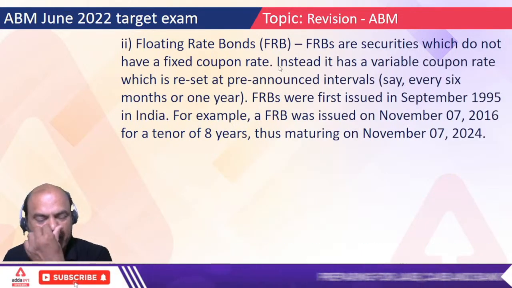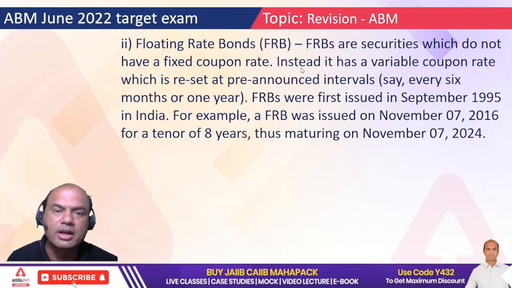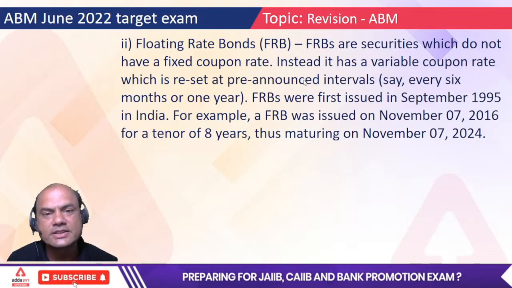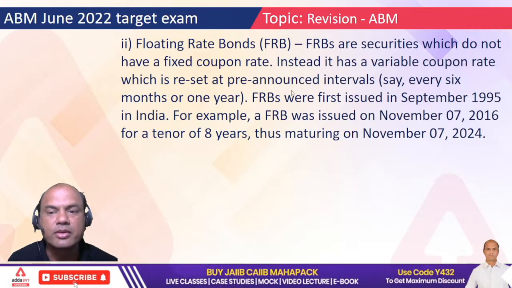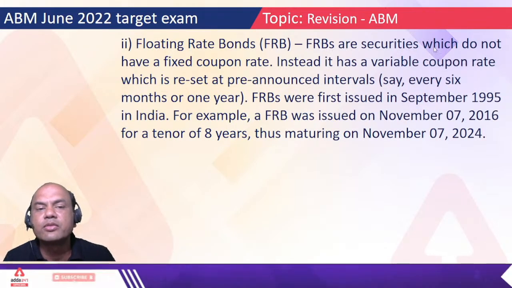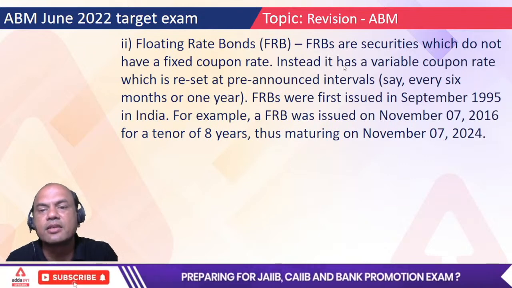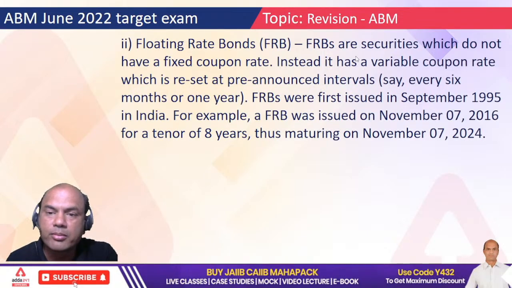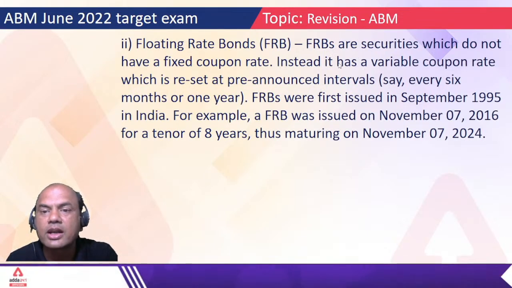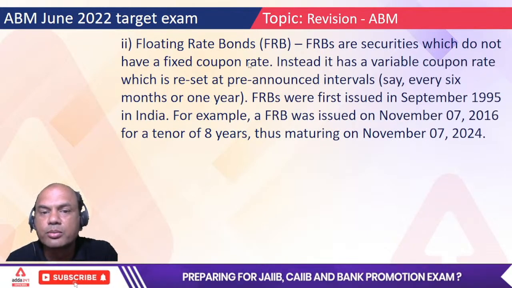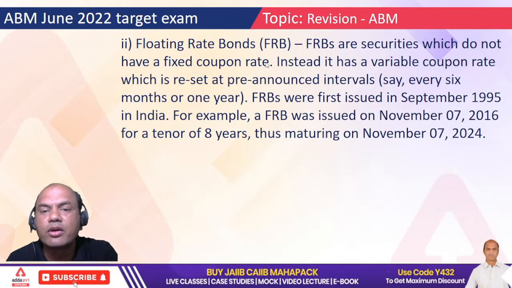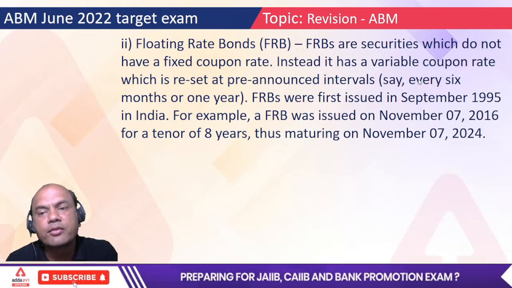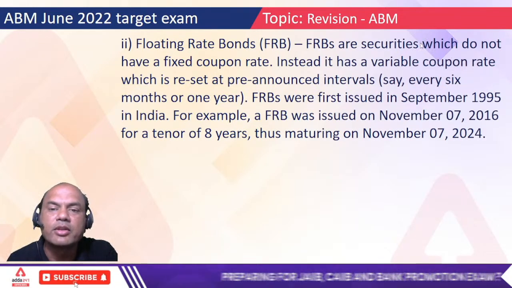Okay, FRB1 is where the rate is fixed, but every 6 months I'll change it. I've given you that in writing. But for those 6 months the rate will be fixed. That is FRB1. So FRBs are securities which do not have a fixed coupon rate. Instead, they have a variable coupon rate which is reset at a pre-announced interval. Now, what do you mean by this? Understand, these two sentences seem to contradict each other. Do not have a fixed coupon rate means what? They have a fixed coupon rate, but for 6 months only. After that 6 months, it will change again, and again it will remain fixed for the next 6 months.